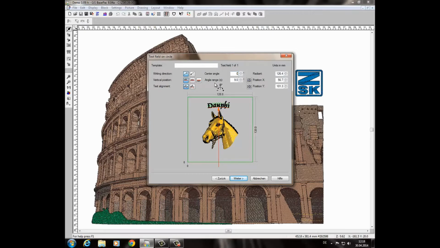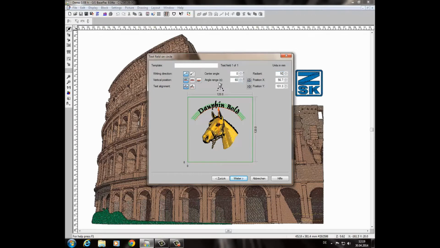Now the angle range is how much space you need for the text. For instance, I tell him now I want to have 60 degrees. So you see it's quite far. Even the text will go out of the frame. Never mind. I have the possibility with a radiant to give an angle too. And in this case, let's say we choose 50. So this is nice. Perfect. This is what I want.